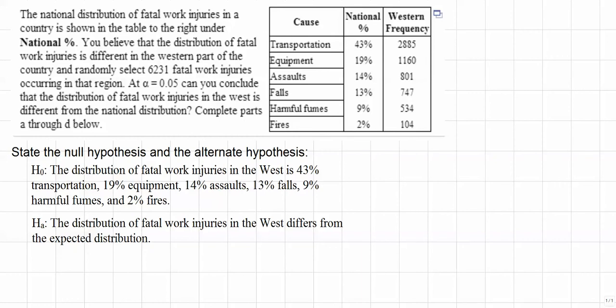Well, H sub A would be the claim because that is what is taken directly out of this. We say in this problem, you believe that the distribution of fatal work injuries is different in the western part of the country. So H sub A is the claim.